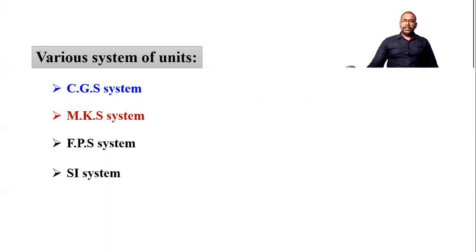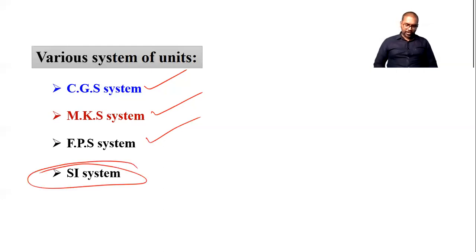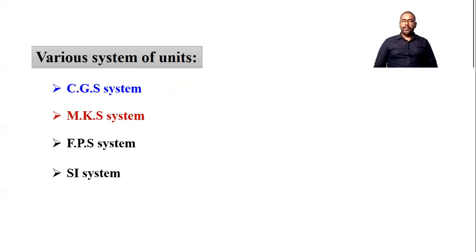In older days, some countries were using CGS, some were using MKS, some were using FPS. So when scientists exchanged their data, they found difficulties. So later on, the SI system was introduced, and nowadays every country follows this SI system.